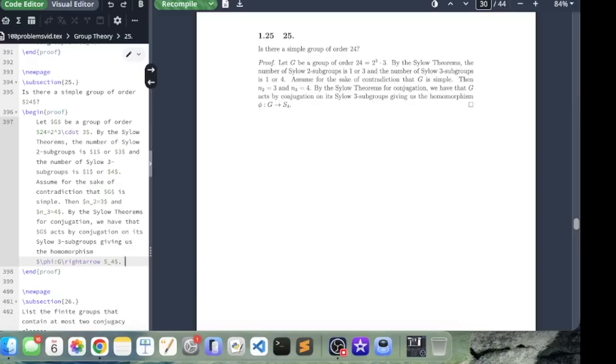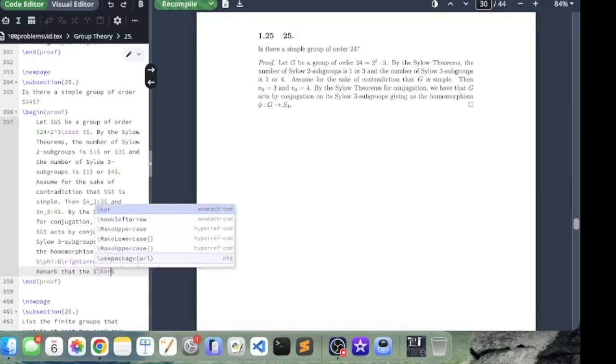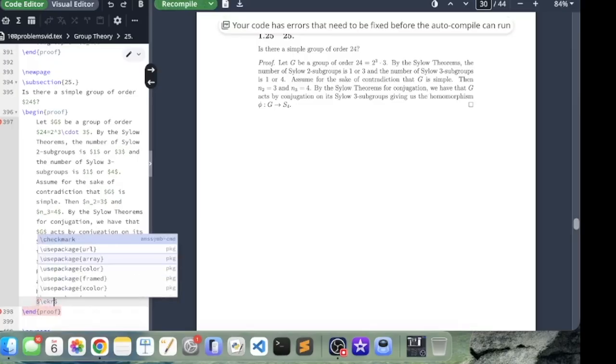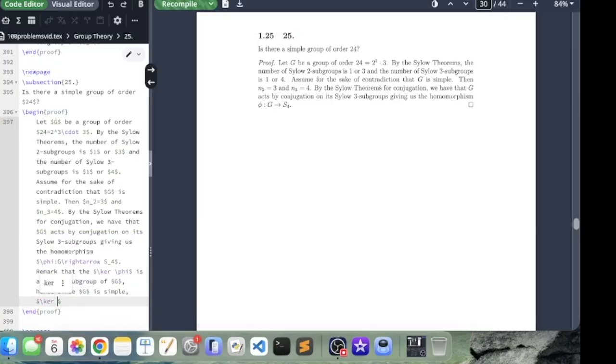Moving forward, remark that the kernel of phi is a normal subgroup of G. Hence, since G is simple, the kernel of phi is trivial.